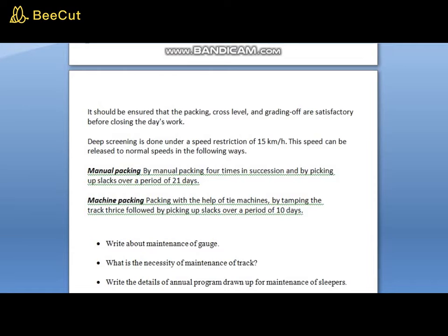Deep screening is done under a speed restriction of 15 km per hour. The speed can be released to normal speed in the following ways. The first one, manual packing: manual packing 4 times in succession and picking up slacks over a period of 21 days. Machine packing: packing with the help of the machine, by tamping the track thrice followed by picking up slacks over a period of 10 days.